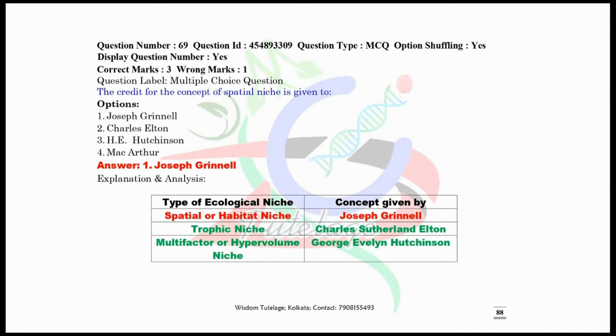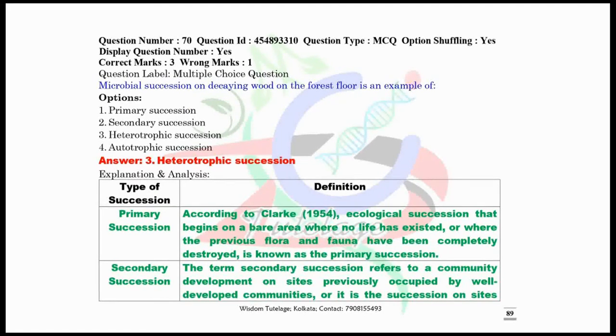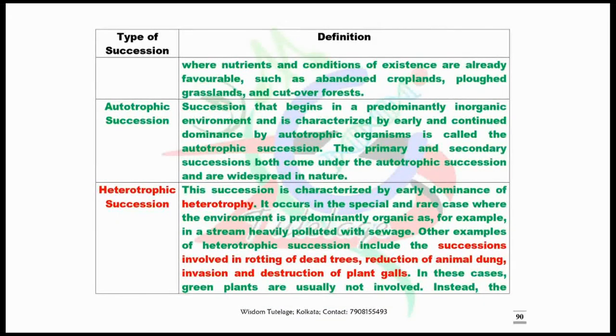Apart from that, there are two other niche concepts. One is the trophic niche, another one is the hypervolume niche. The trophic niche concept is given by Charles Sutherland Elton, and the hypervolume or multifactorial niche concept is given by George Evelyn Hutchinson. Now question number 70. Microbial succession on decaying wood on the forest floor is an example of nothing but heterotrophic succession. So I have given here different types of succession. Go through these definitions very carefully.